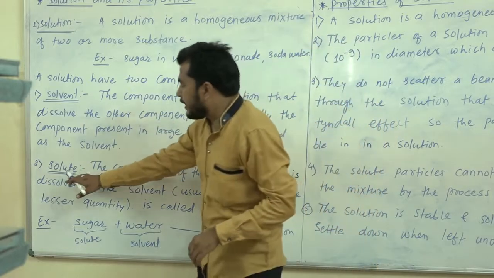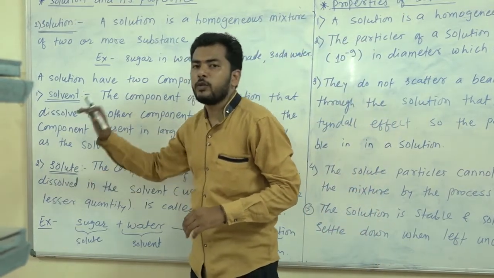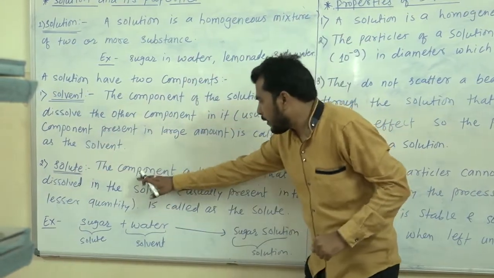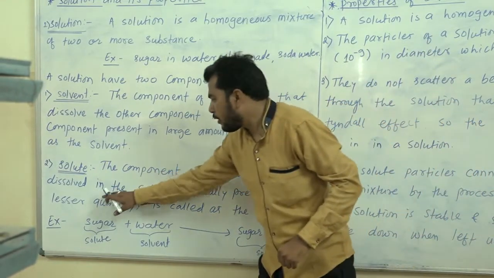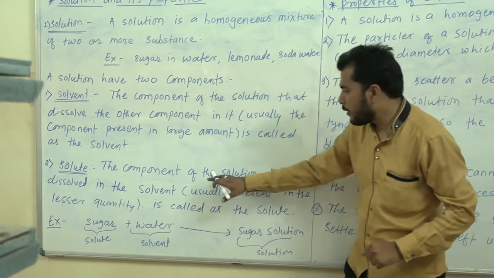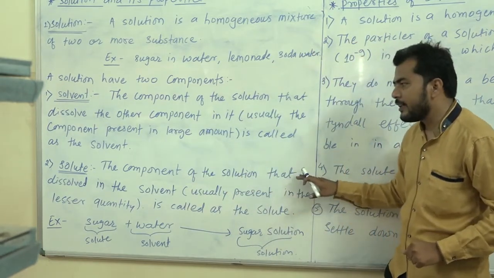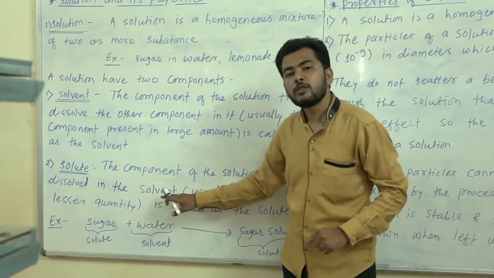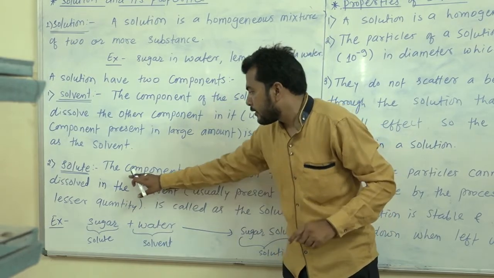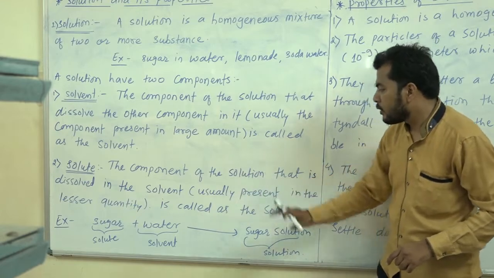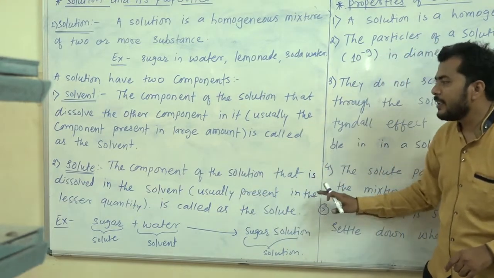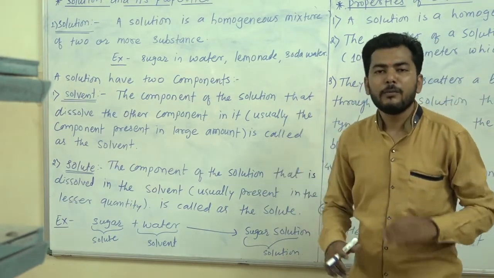Now, the second component of the solution is solute. The component of the solution that is dissolved in the solvent. Keep in your mind, the component of the solution that is dissolved in the solvent is usually present in a lesser amount.